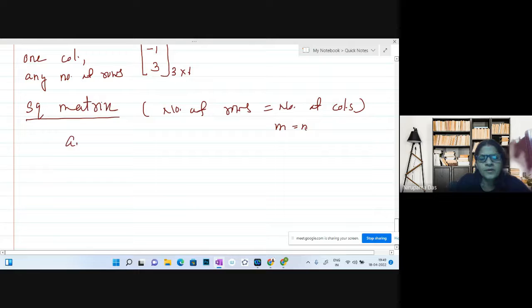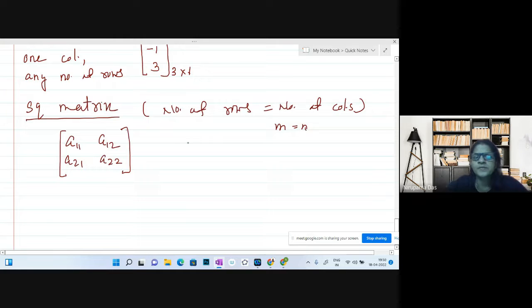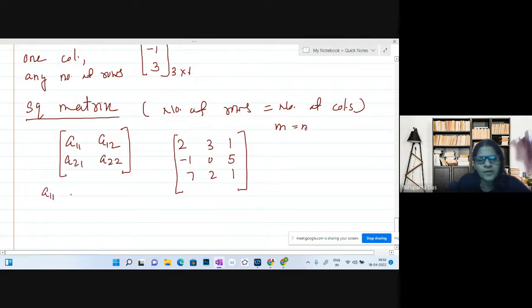If I write A11, A12, A21, A22, this is a matrix with 2 rows and 2 columns. Or if I write 2, 3, 1, minus 1, 0, 5, 7, 2, 1, that is 3 rows and 3 columns. Now if I write A11, A12, A13, A21, A22, A23, in symbols, A31, A32, A33.